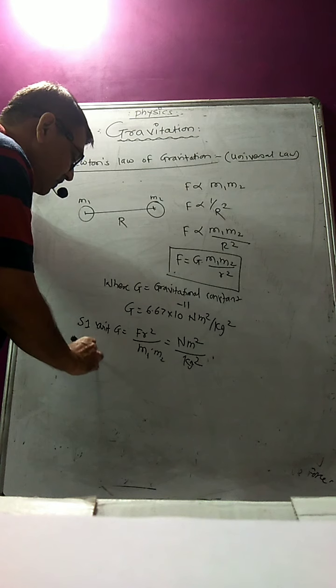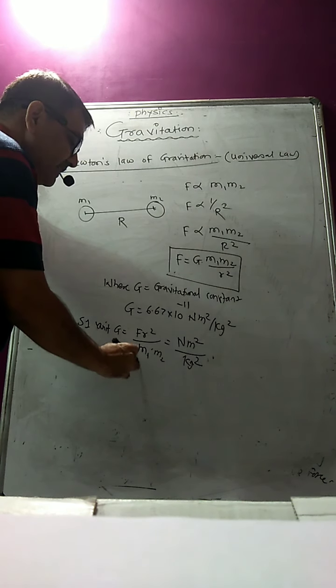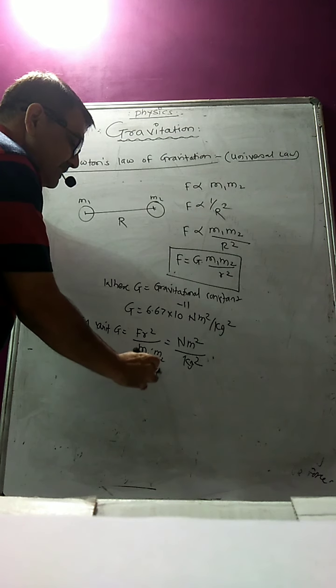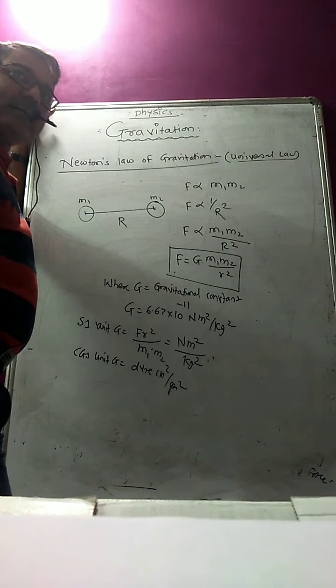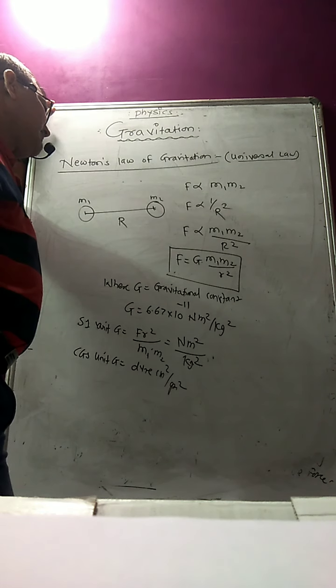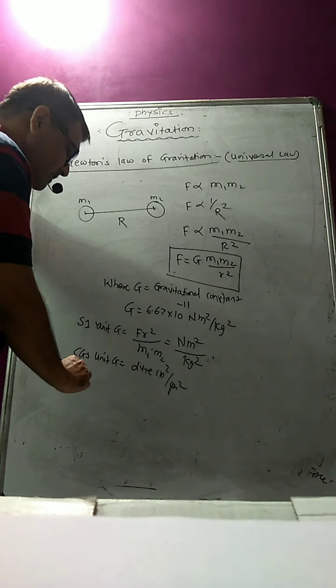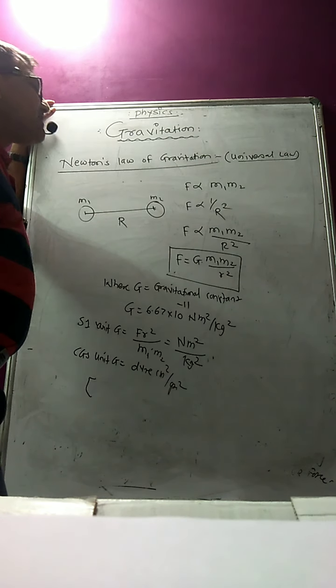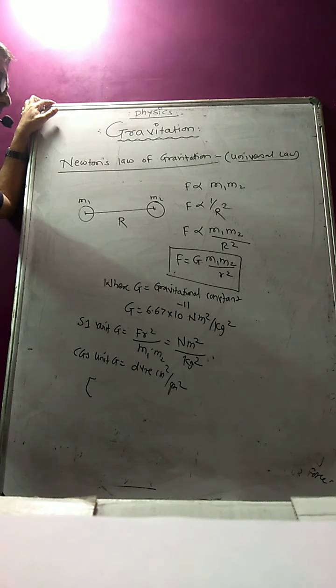CGS unit of G, can you tell me what will be the CGS unit? Dyne centimeter square per gram square. Okay, so that will be the CGS unit of G. Now once you got that SI unit and CGS unit, suppose I want to write down the dimensions of G. Can you tell me what are the dimensions of G, the gravitational constant?